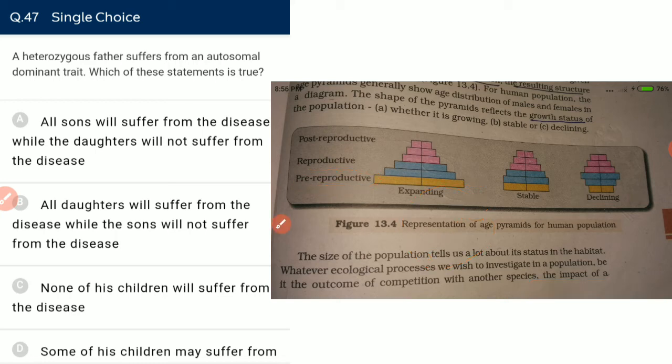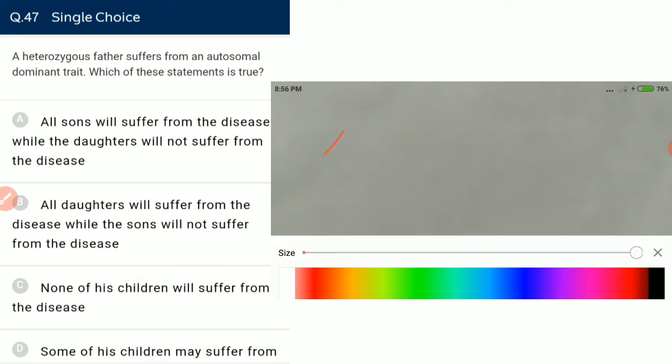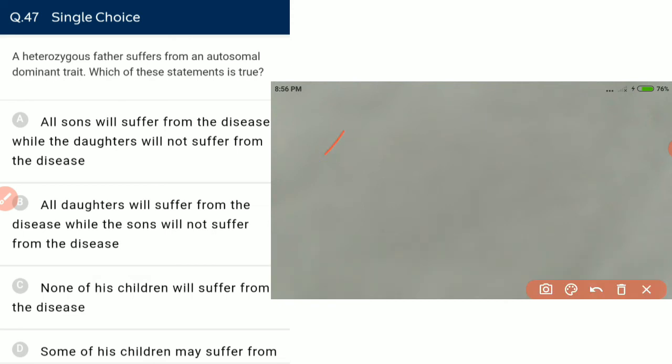A heterozygous father suffers from an autosomal dominant trait. Which of the following statements is true? A heterozygous father is suffering from a dominant trait, means capital A, small a, is the genotype of the father. Option: all sons will suffer from the disease, while daughters will not. It will depend on the genotype of the mother.